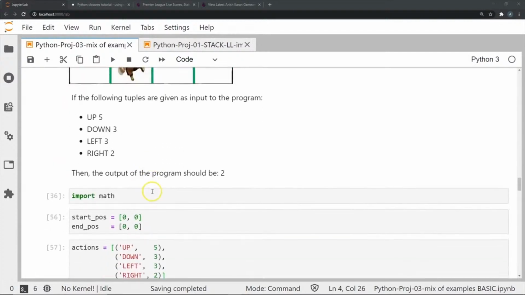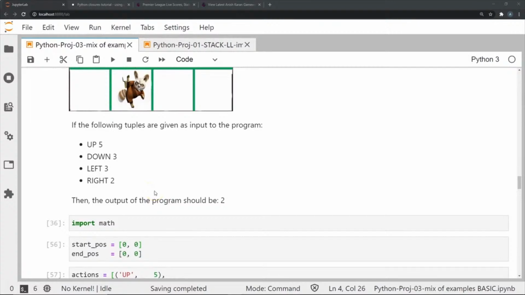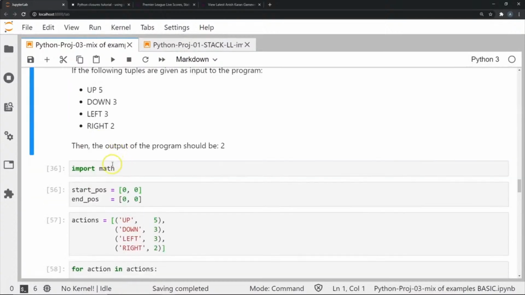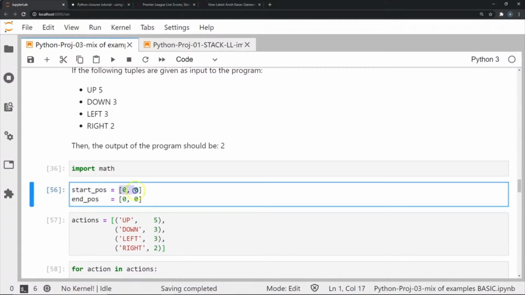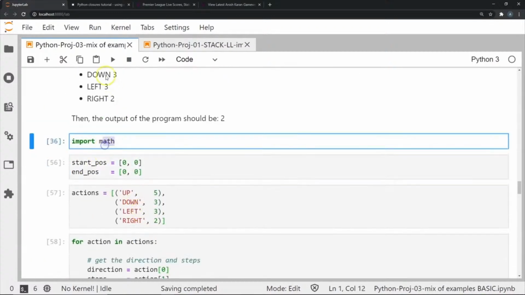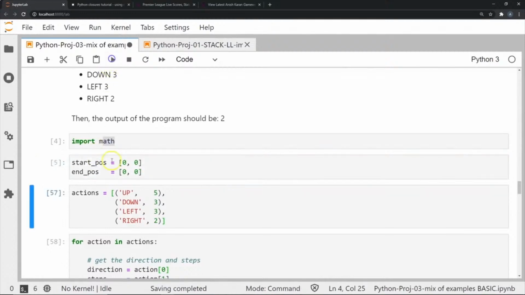In this particular example, we're going to start from the starting position 0 and 0 on a graph, and we are going to give the commands of up 5, down 3, left 3, and right 2. So first of all, we initialize the starting position as 0 and 0. And just for the sake of this example, we also initialize the end position as 0 and 0. Let's execute this much.